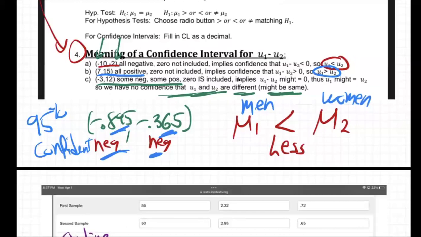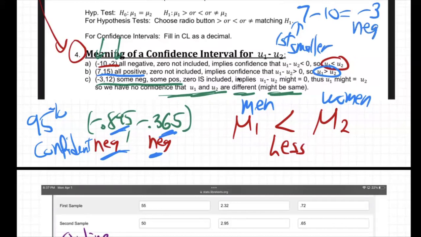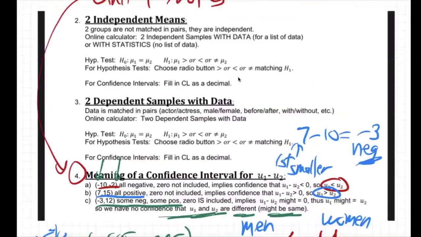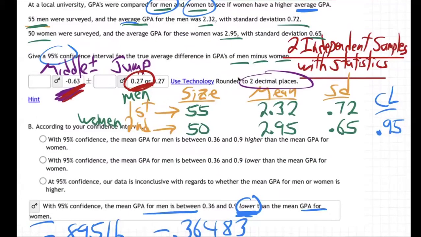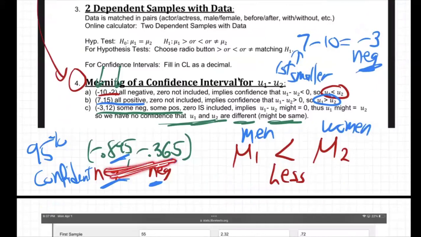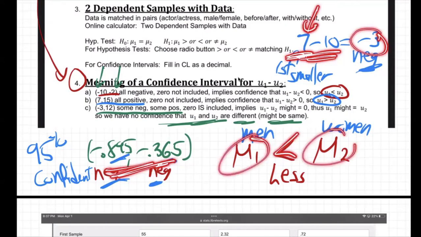So what if it's negative? Well, if I told you I subtract two numbers, like 7 minus 10 comes out negative 3, that means the first number is smaller. How do you subtract two numbers and get a negative answer? Only when the first number is smaller than the second. Because we know we're 95% sure that the real difference between men and women, as they said right here, men minus women, is negative. If it's negative, the first number must be smaller, which means the men are less than the women.